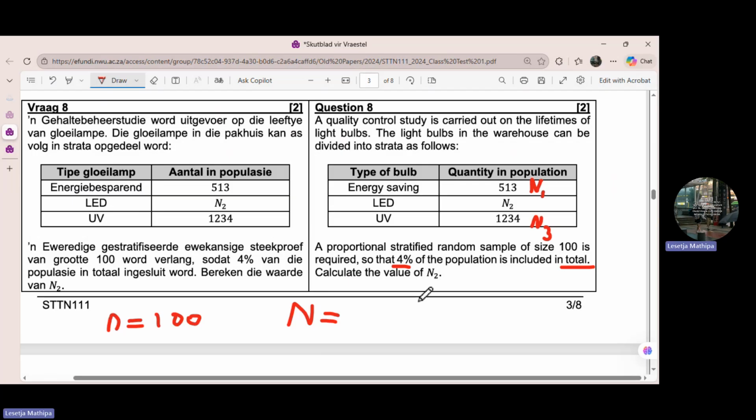Remember what I said? Once you get the N, it's going to be easy for us to get N2. Because for us to get the N, this total, we are going to add 513 with this one and this one. Then we get the population. But the question is, how do we get the population if we don't have the population's stratum size of LED, the quantity in population, which is N2? Because we are required to find N2, but we don't have N. So those are the kind of questions that you need to ask yourself when you are a student doing statistics.